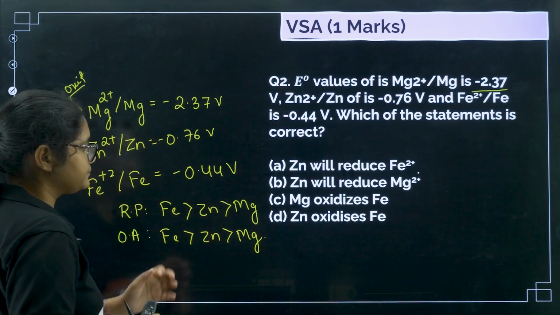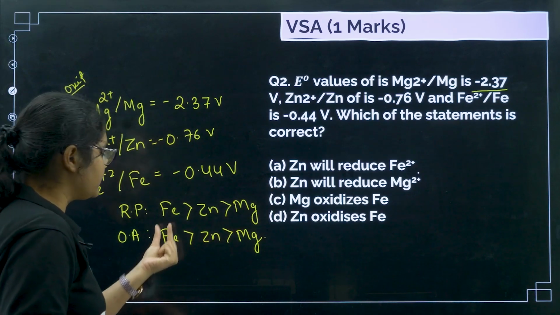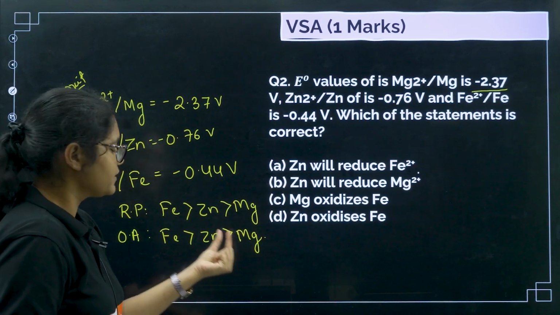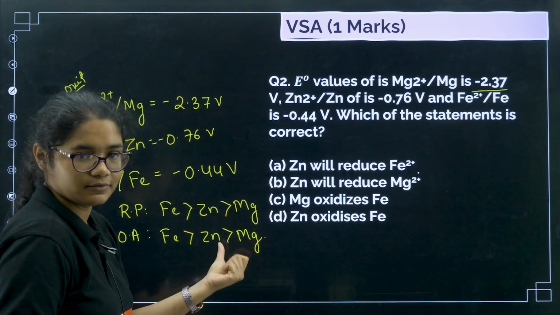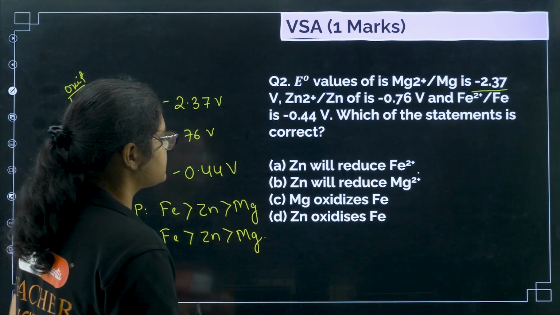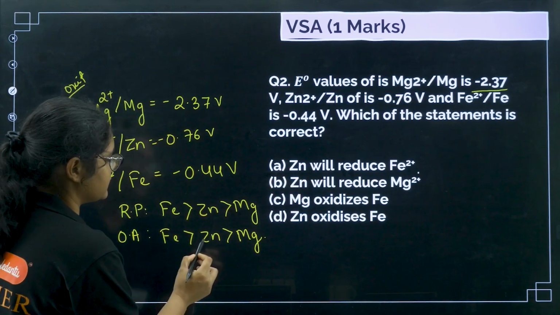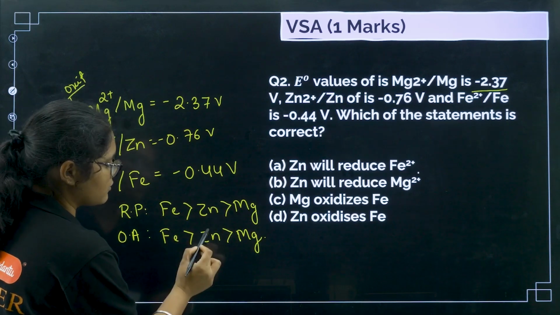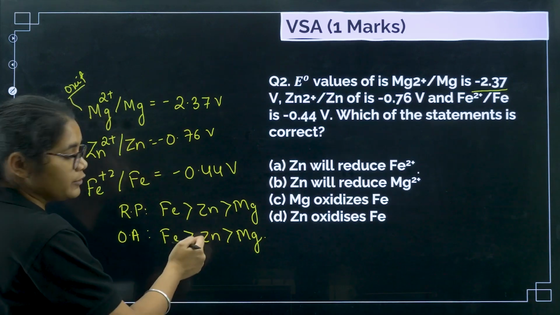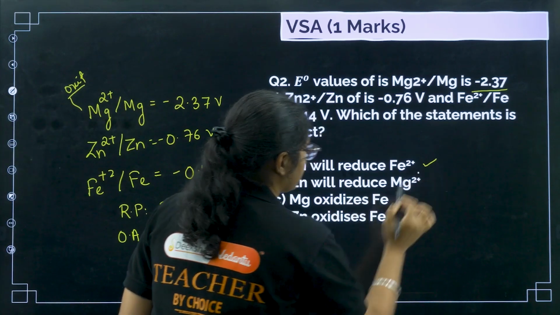So Fe can oxidize zinc and magnesium, and zinc can oxidize magnesium, right? Now if we see the statements given, Zn2 plus will reduce Fe2 plus. Fe can oxidize zinc, that means zinc can reduce Fe. So this statement can be correct.